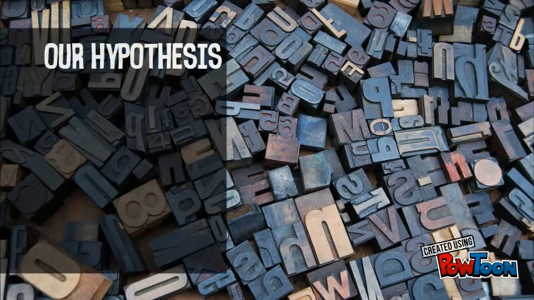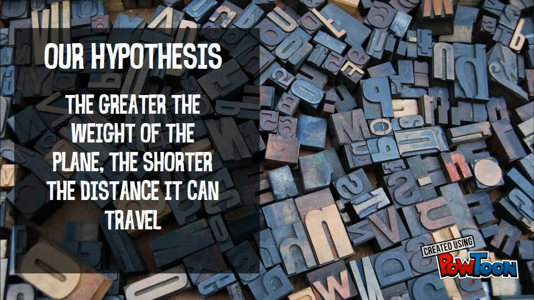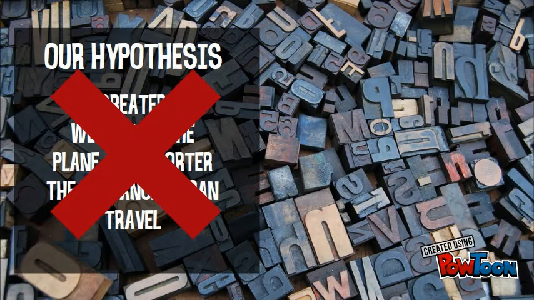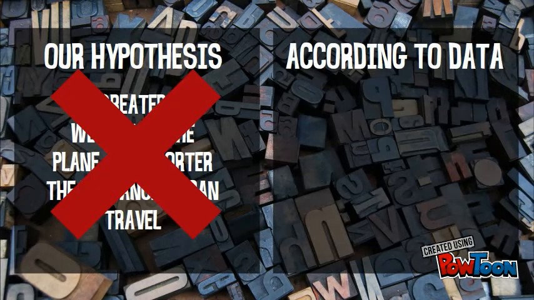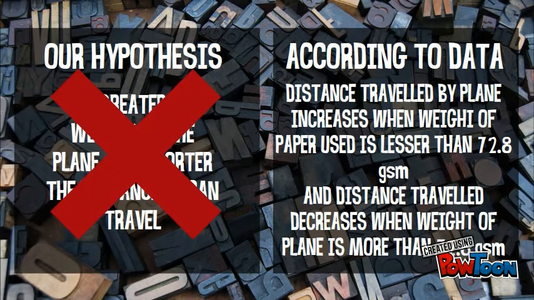Our investigation has proven our hypothesis, the greater weight of the plane, the shorter the distance it can travel, to be wrong. According to the data, the distance traveled by the paper plane increases as weight increases, when the weight of the paper used is less than 72.8 GSM, whereas the distance traveled by the plane decreases as the weight increases, when the weight of the paper used is more than 72.8 GSM.